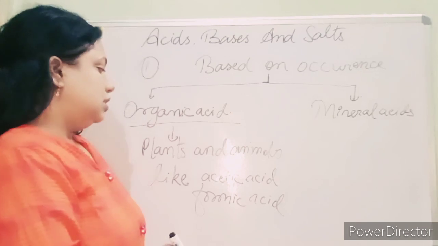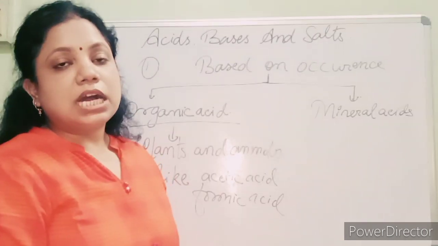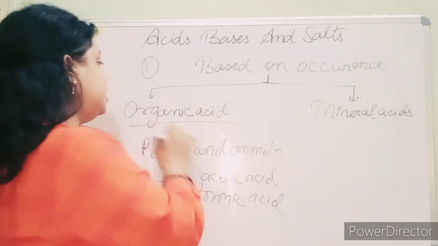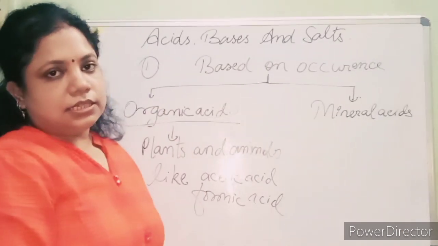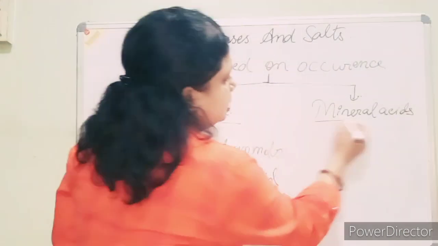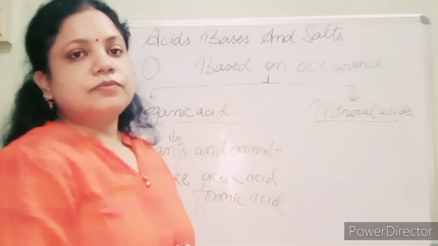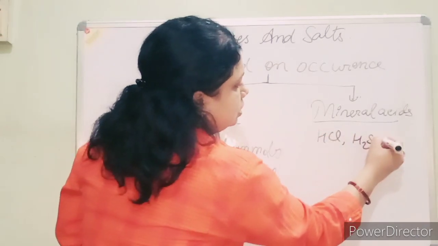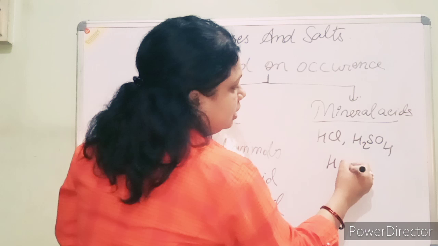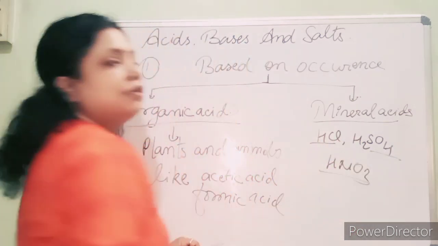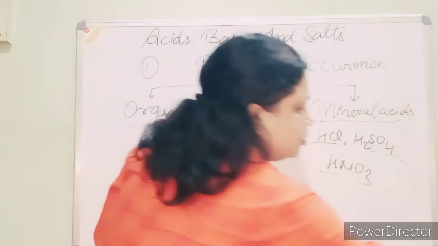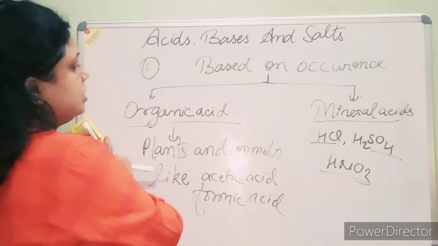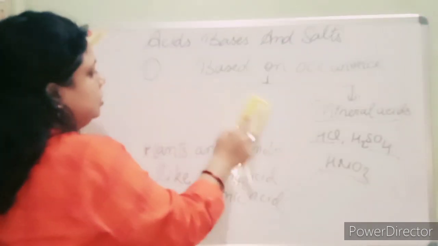These are acids present in plants and animals, known as organic acids. Mineral acids are those which derive from the earth, like HCl, H2SO4 and HNO3. So on the basis of occurrence, acids are organic acids and mineral acids.